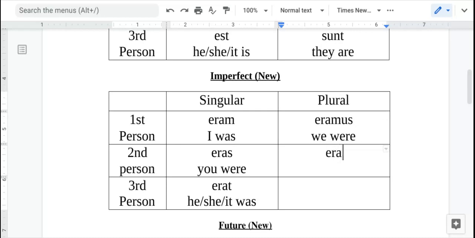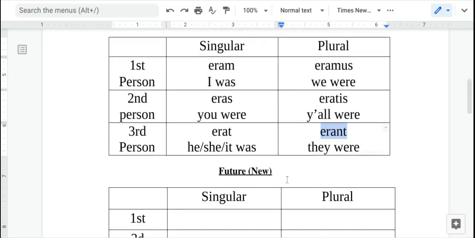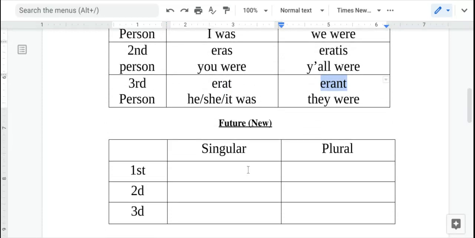All right, you can see you still have your indicators of what the subject is, the eras, erat, eramus, eratis, and then you can probably anticipate that this is going to be erant. All right, so that's the imperfect of to be. So just like bam, bas, bat, it has the A in here, and it continues throughout the whole chart. All right, and so they were, erant. Okay. All right, so that's just a unique chart that needs to be memorized.